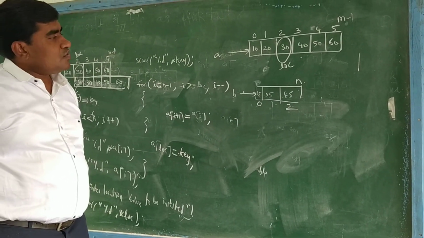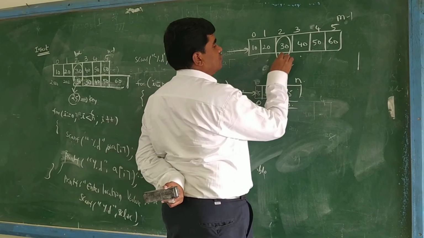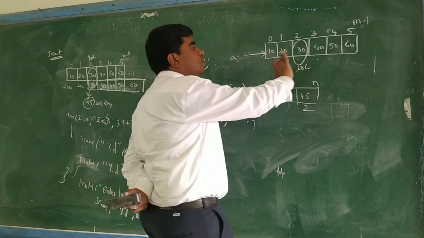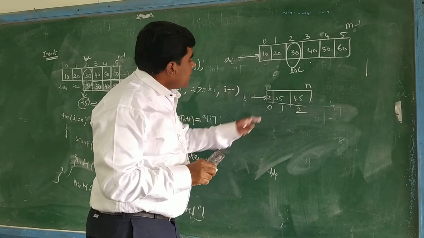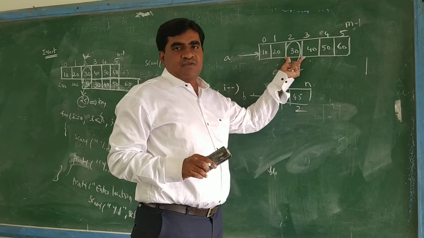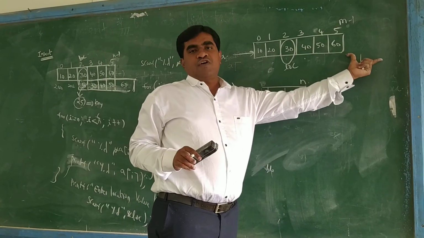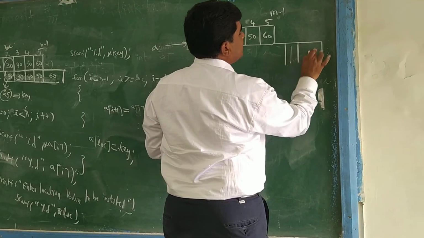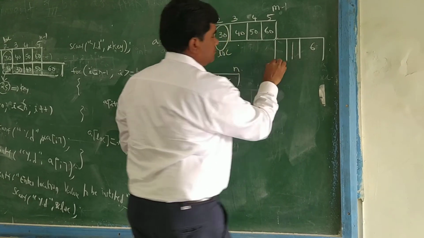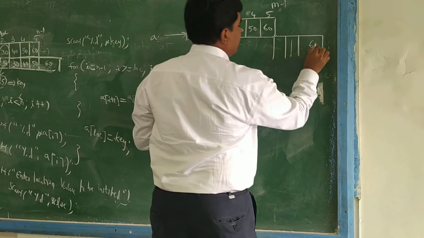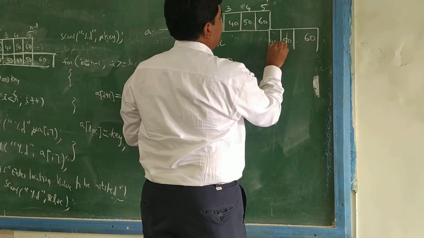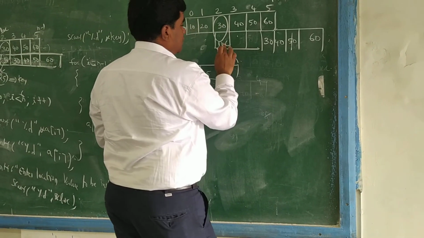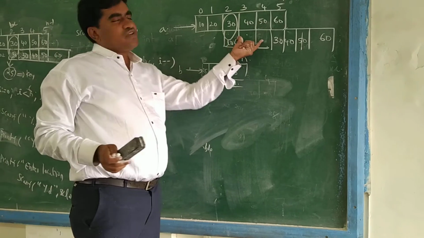So what do we have to do? If I insert these 3 values here, the existing values can be erased. So we should not erase the values; we have to move them forward. Here 3 values are being inserted at a time at the second position, which means 3 values have to move forward. Here 60 is there, so 60 will come here, 50 will come here, then 40 and 30. Now we can insert these 3 values in these 3 places.